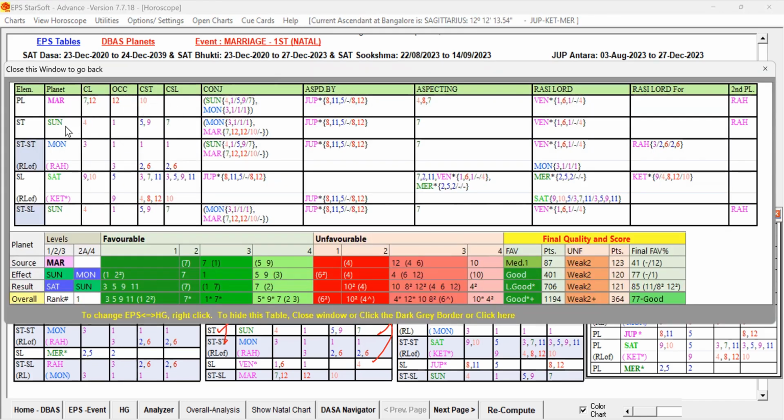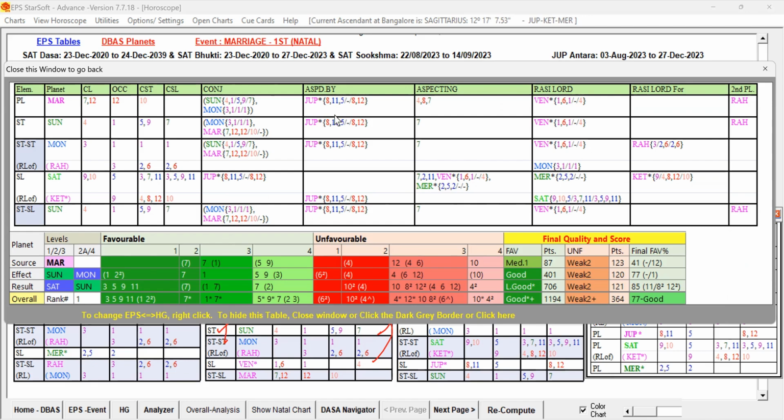Mars is having the star of Sun. That Sun is conjoined with the Mars. So that way, what happens, Mars is having some weakness. It is passing its weakness to the star lord also. So some unfavorable signification is there. 7th lord and also conjoined with the Jupiter, it is having mixed significator.